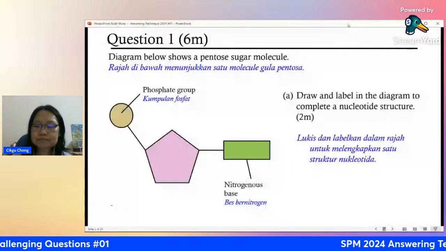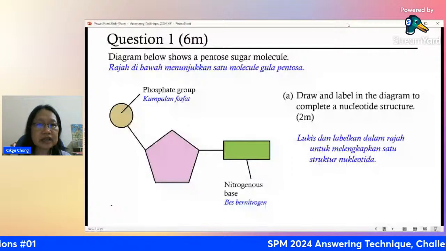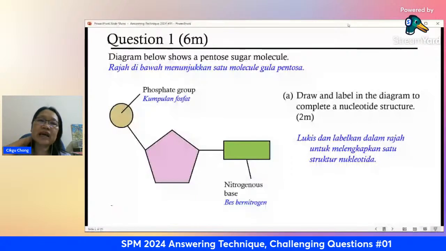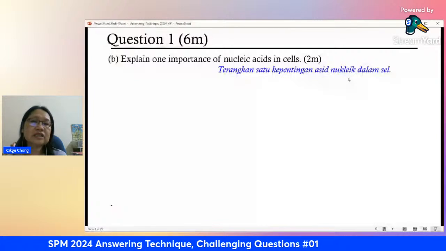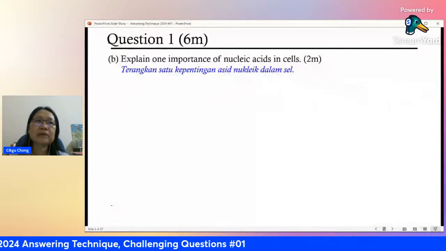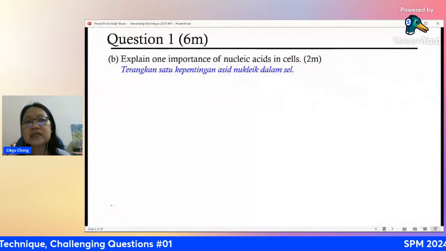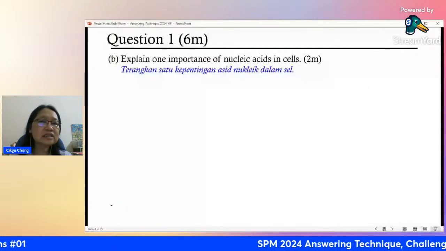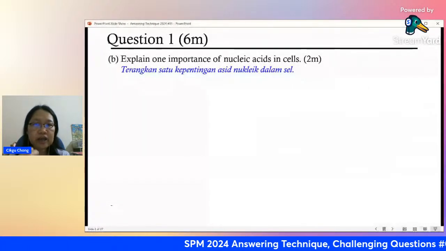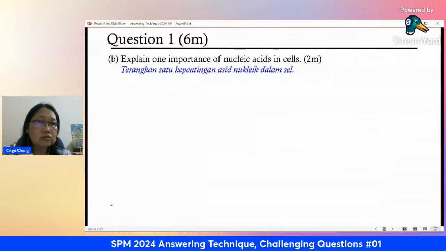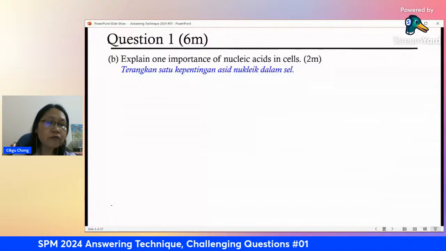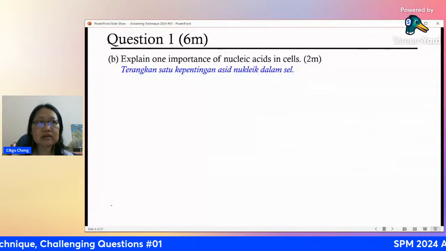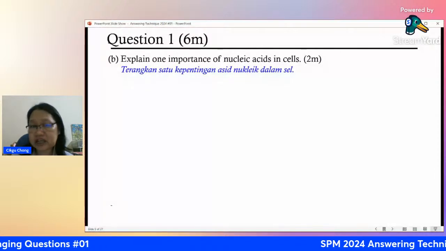Next, question B: explain one importance of nucleic acid in cells. This is very basic, but you must not forget why we need nucleic acid. It is the molecule that makes up your DNA or RNA. For humans, we have DNA. For other organisms like viruses, they have RNA.